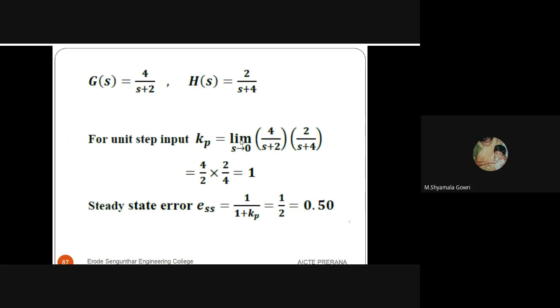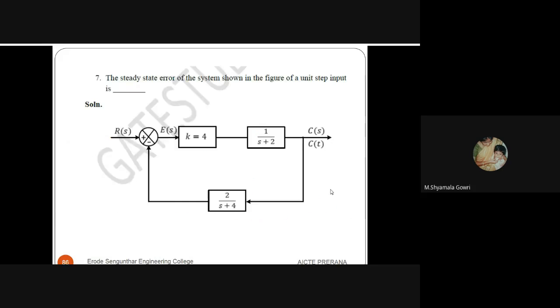If we find Kp, limit s tends to 0 of G of s and H of s, multiplying these two and substituting s as 0, it comes as 4 by 2 and 2 by 4. Multiplying these two, you'll get 1. When you are calculating steady state error for Kp, it is 1 by 1 plus Kp. So 1 by 1 plus 1, it is 1 by 2. So the answer is 0.5.